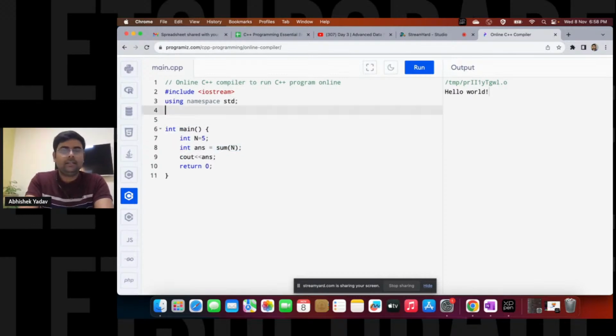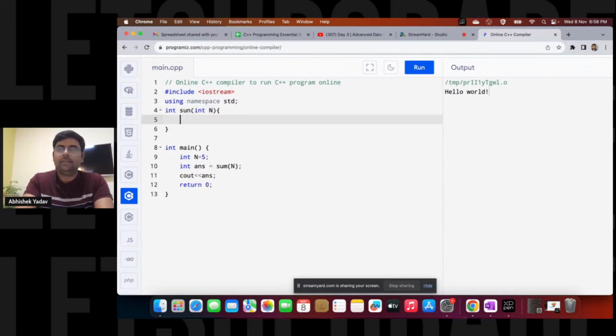So we have to implement this sum function. Here let's define the body of the sum function. That is, here we have int sum, and we have int n here, right everyone? Okay, now we have three parts, right?